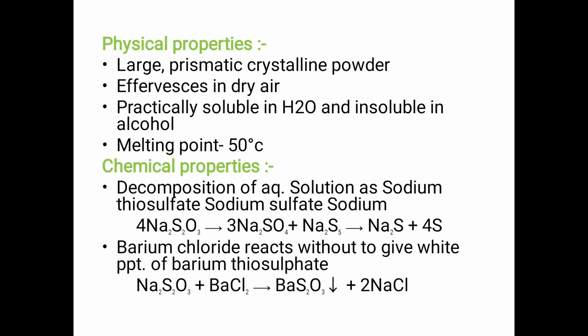Next, chemical properties: barium chloride reacts with sodium thiosulfate, and we get a white precipitate of barium thiosulfate. The reaction is Na2S2O3, sodium thiosulfate, reacting with barium chloride, BaCl2, to give a white precipitate of barium thiosulfate, BaS2O3, plus 2NaCl, sodium chloride.